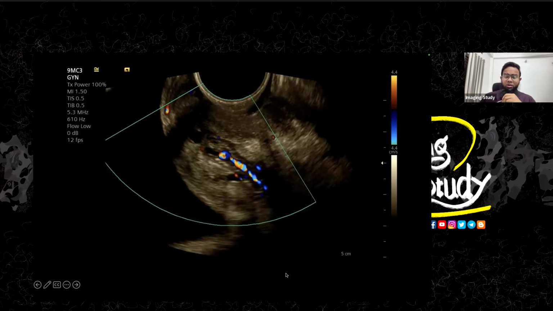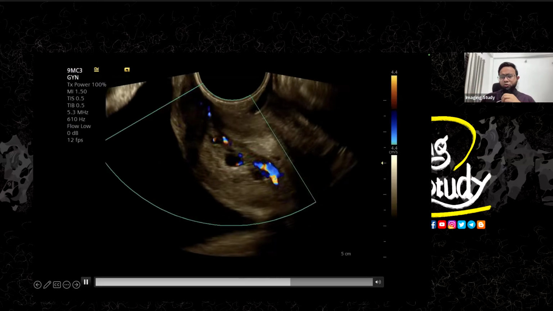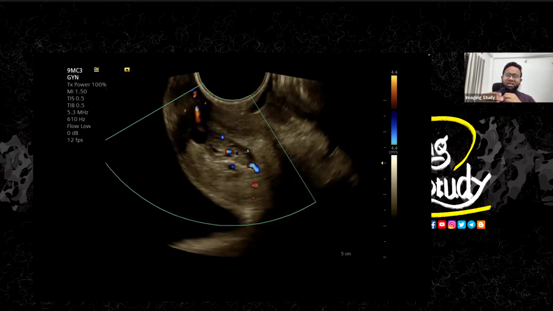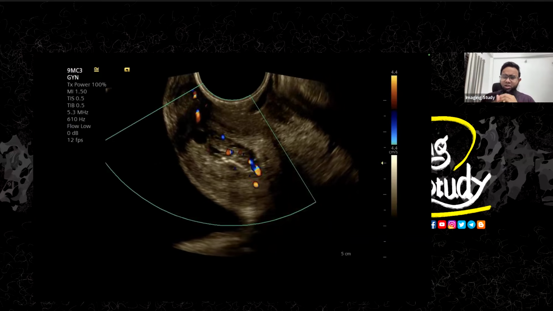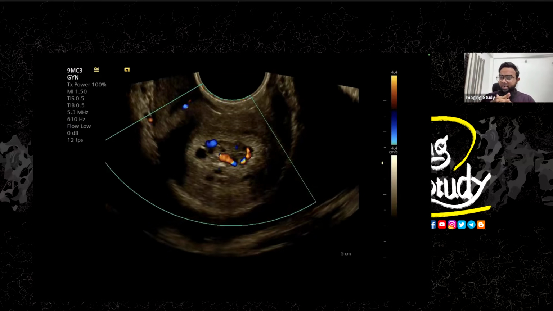As it is getting supplied from a single artery, we'll definitely go for a cervical polyp. Now my clinician will go and evaluate whether it's a benign or malignant polyp, but possibly it should be counted as a benign lesion.